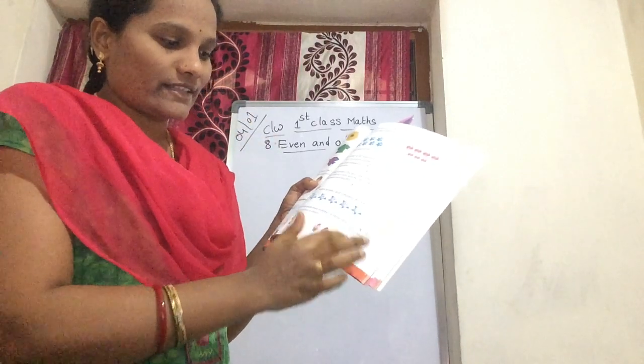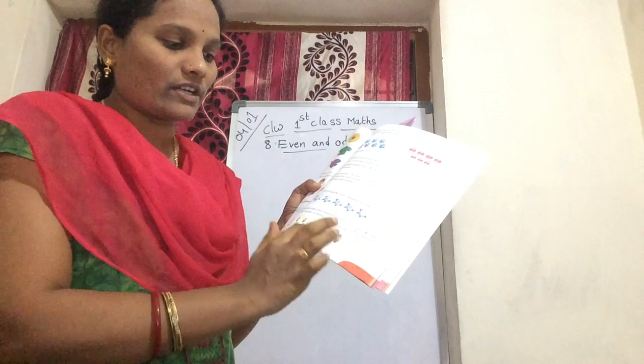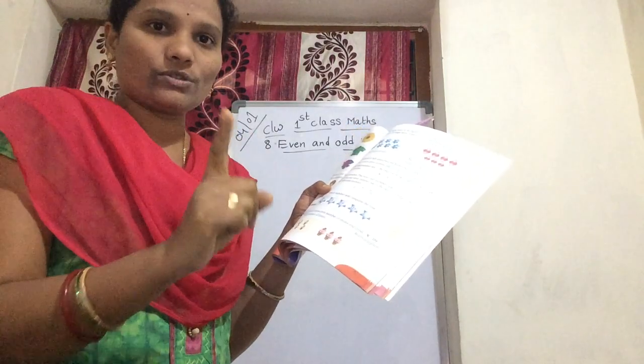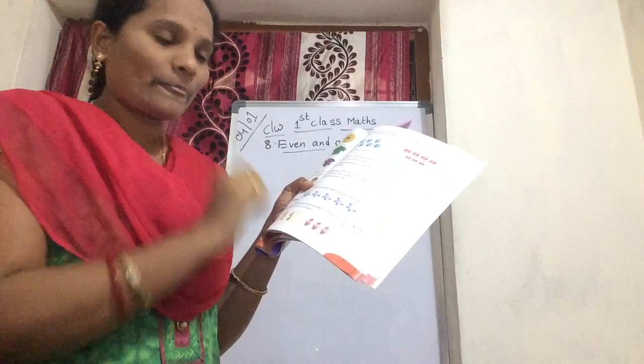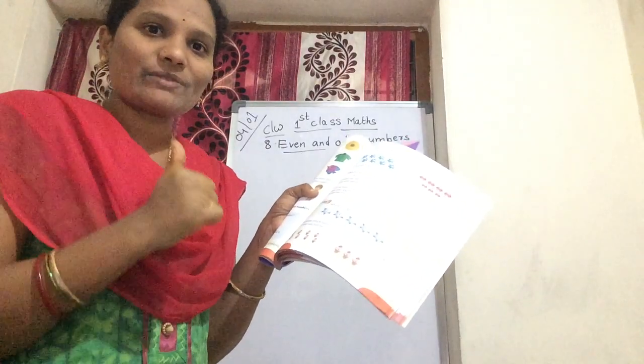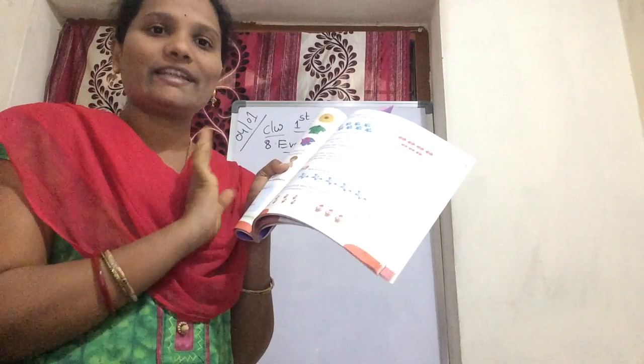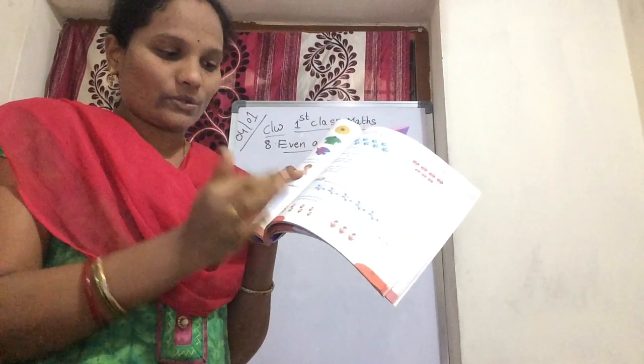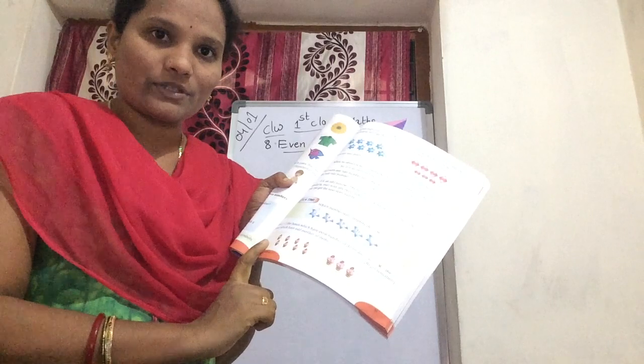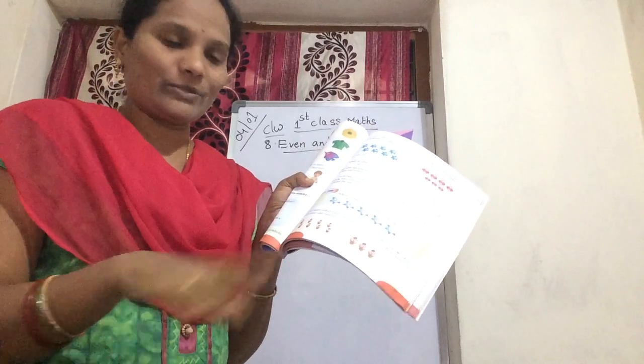Here 3 ice creams, right? So 2 is one pair and 1 is left. 1 is left. So which one is the even number? The first box is the even number because here 4 pairs are there. No one is left. Pairs are complete. So this is the even number and the other one is the odd number. So you tick the first box, and cross the second box because this is not an even number.